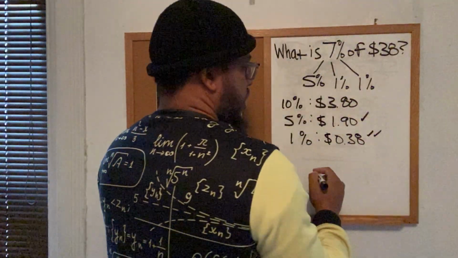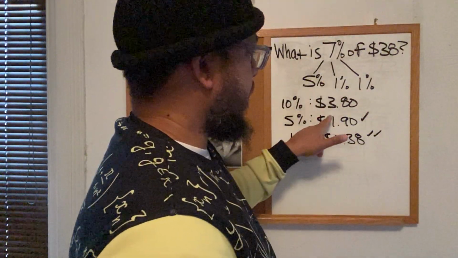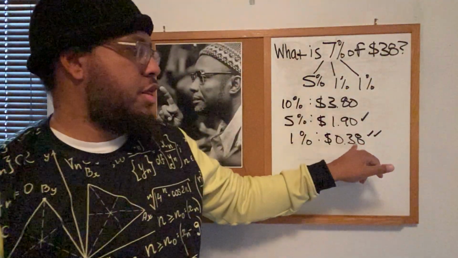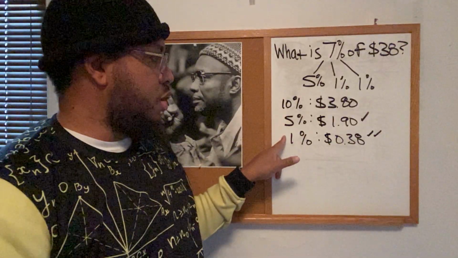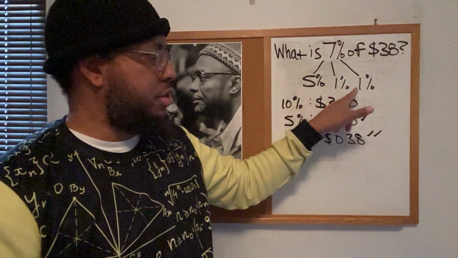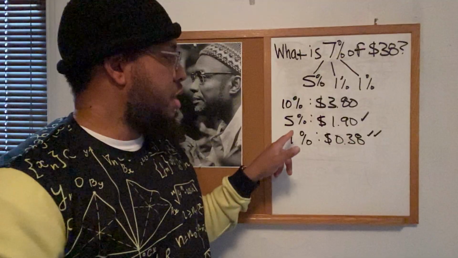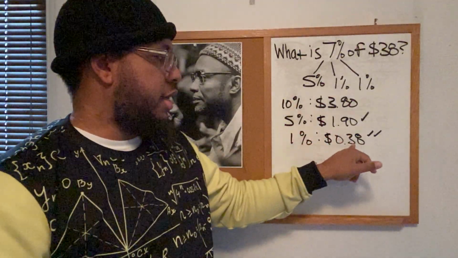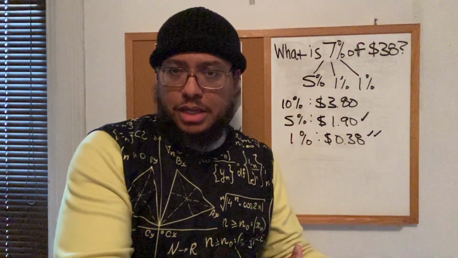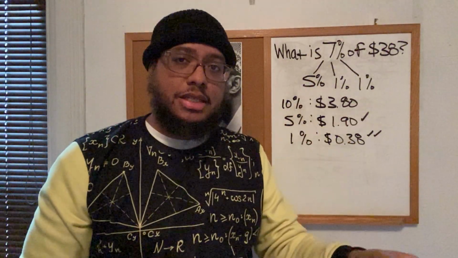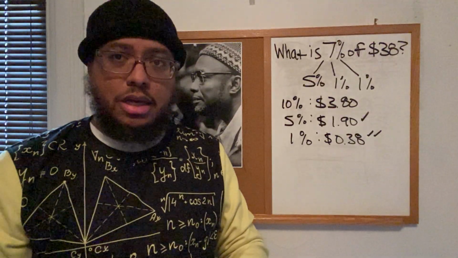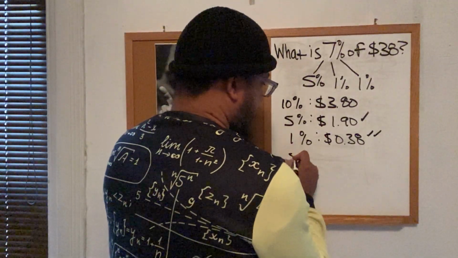All right. So now all I got to do is add this once and add this twice. So let's do some mental math. Let's say $1.90 and then 30 and 30. 30 and 30 is going to be 60. Because again, 5%, 1%, 1% adds up to 7%. So 5% is $1.90, and then I'm going to break this 38 cents down into 30 cents and 8 cents. So $1.90 plus 30 and 30, which is 60 cents. $1.90 plus 60 cents is $2.50, right? So let's write that down.